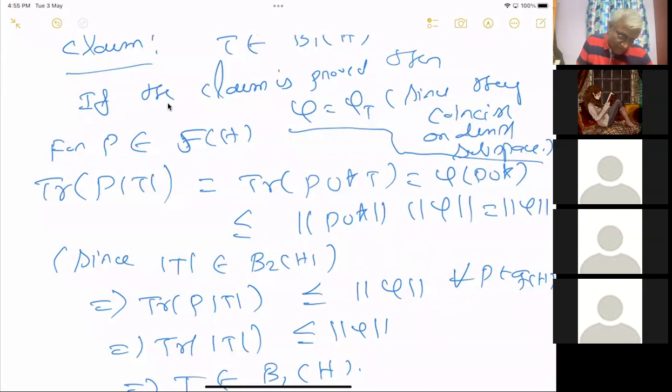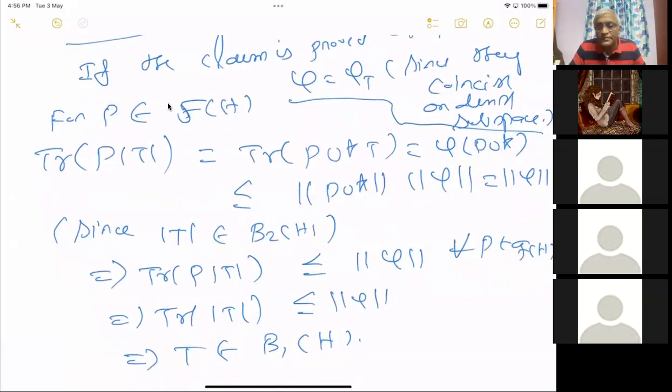For that, we use the same trick. To prove T is a trace class operator, we have to prove trace of mod T is finite. So we take trace of P mod T for some projection. P mod T is a Hilbert-Schmidt operator, in fact, a finite rank operator, so you can write it like this, phi of this. Then using the boundedness of phi, we get this. It's all direct. Okay. So any questions?